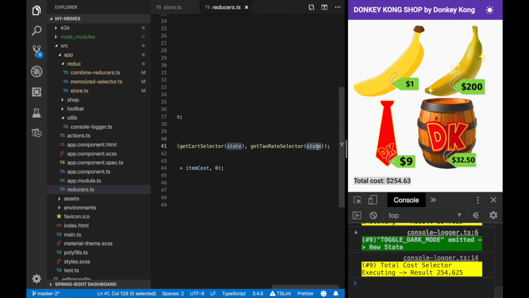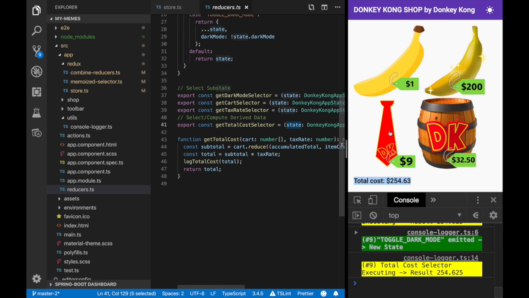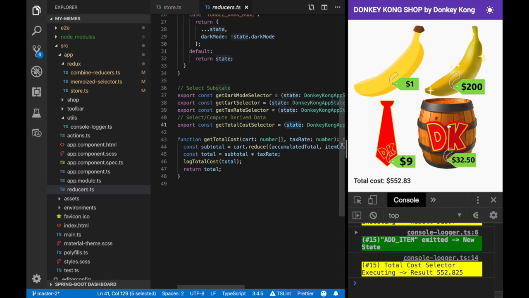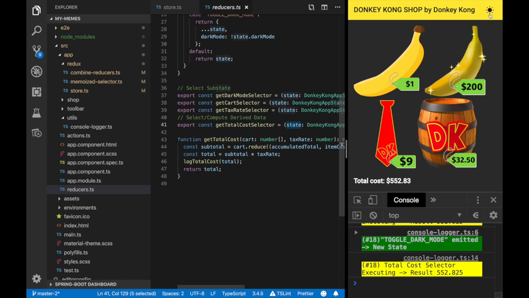So, pretty basic. Now, one thing you'll notice is as I click around, I've actually done some logging down here every time the total cost is computed. So we're computing that total cost, adding in the tax rate, all that good stuff. However, you'll notice when I click dark mode and light mode, it's still computing that selector over and over again, just computing the exact same result.